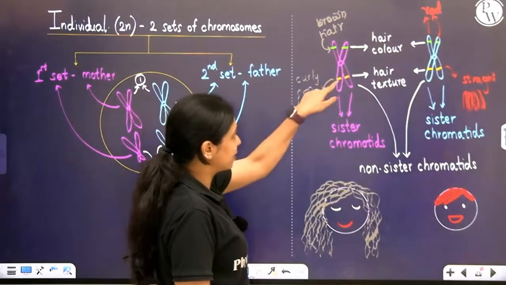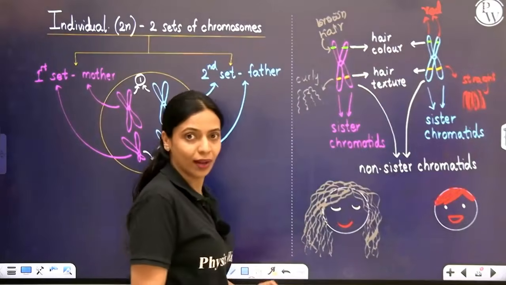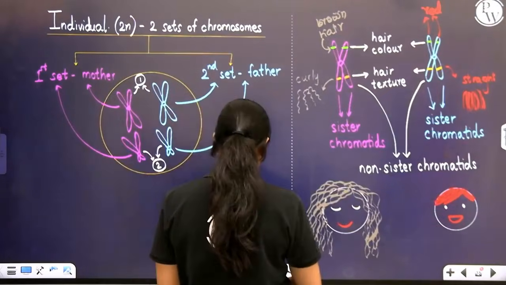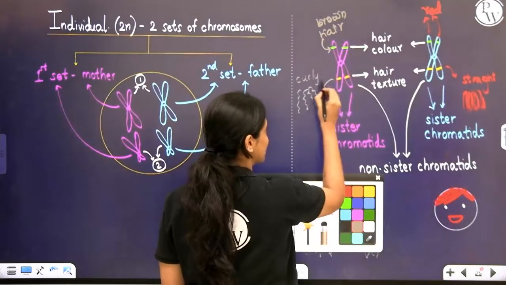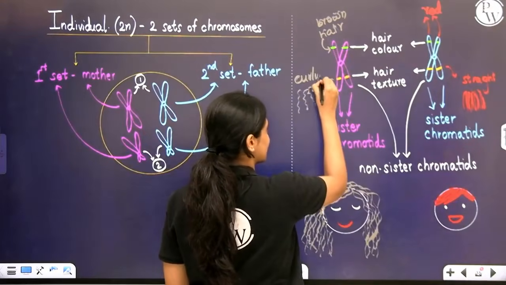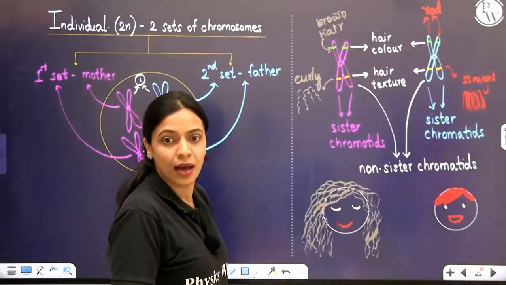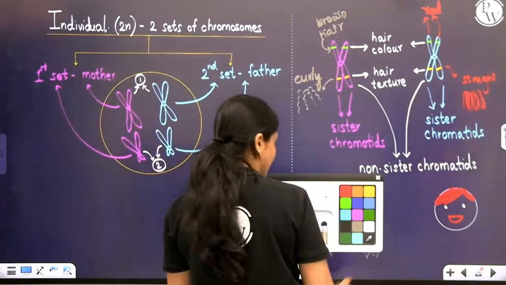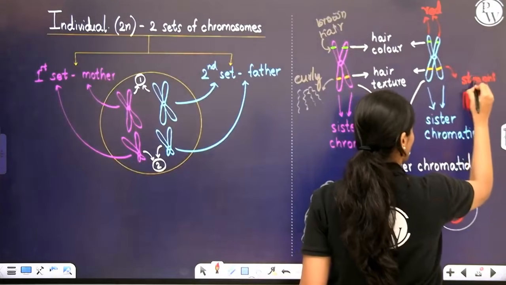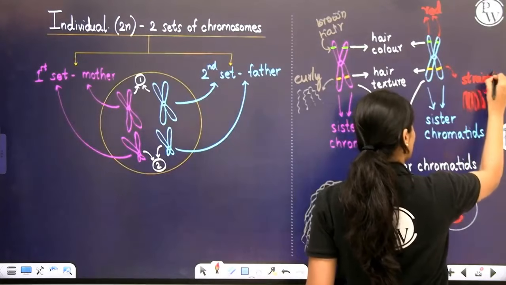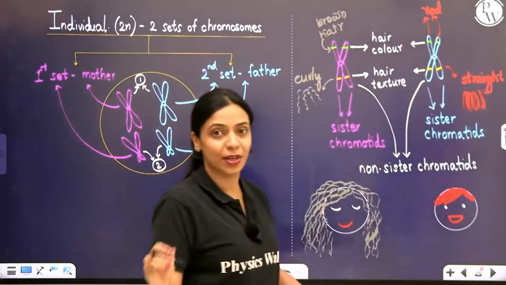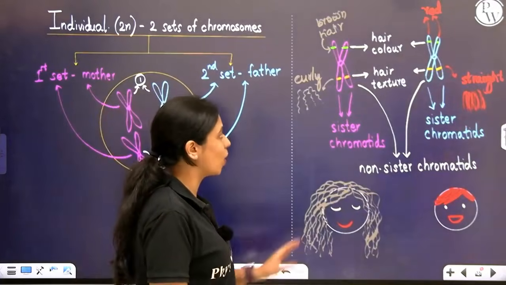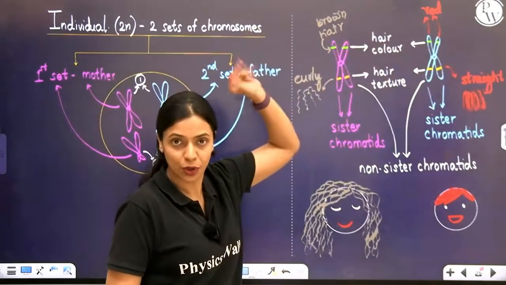Next, at this location, which is marked in yellow color, there is information for hair texture. Mother's hair, as you can see clearly, is curly. So at this position in mother's chromosome, there is information for curly hair. But in father's chromosome, since he has straight hair, there is information for straight hair. Such chromosomes which have information for the same character at the same location are called homologous chromosomes.